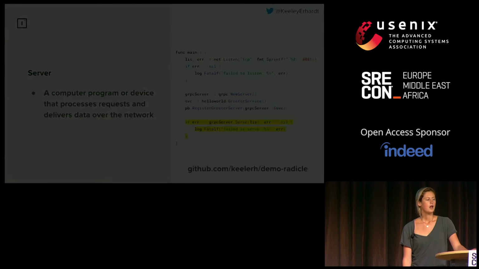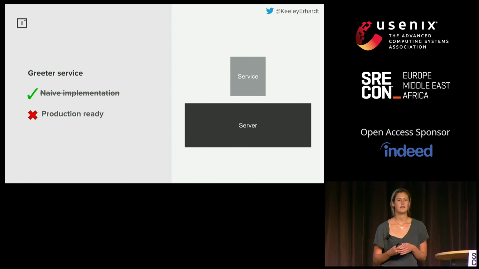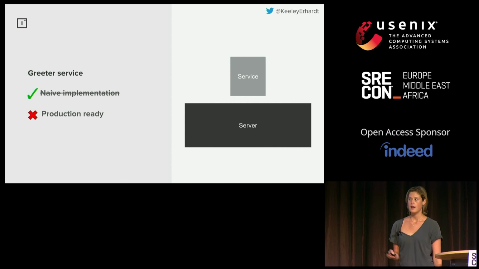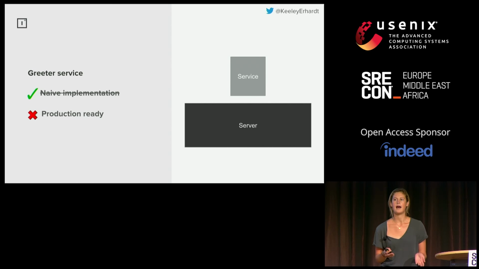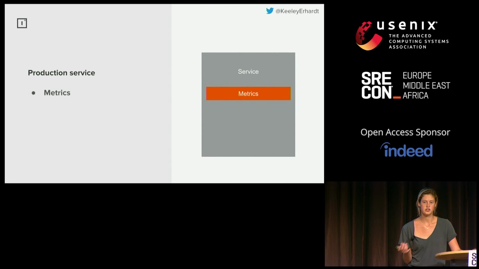The reason I want to walk through this naive implementation is so we can then think about what we need to do to make this service actually ready to run in production. As it is, it's not really production ready. If we want to run something in production, we probably want to have some kind of understanding of how the service is actually running. What are the requests that are hitting it? What is the latency? Things like this. So perhaps we want to add some metrics to our service.